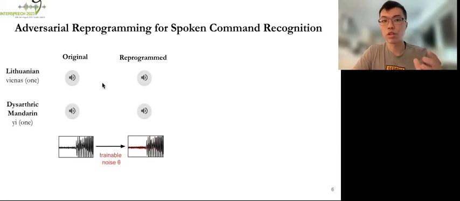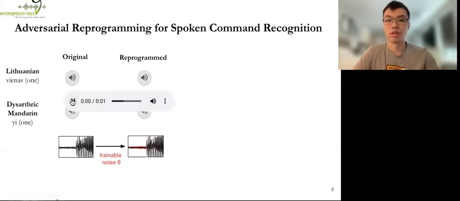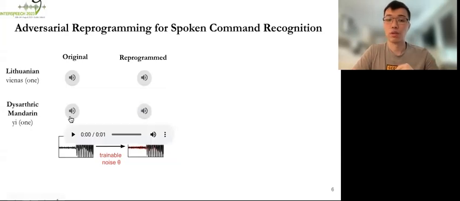This is the original signal command 1 in Lithuanian. Vienas. This is for dysarthric Mandarin, also the command one.